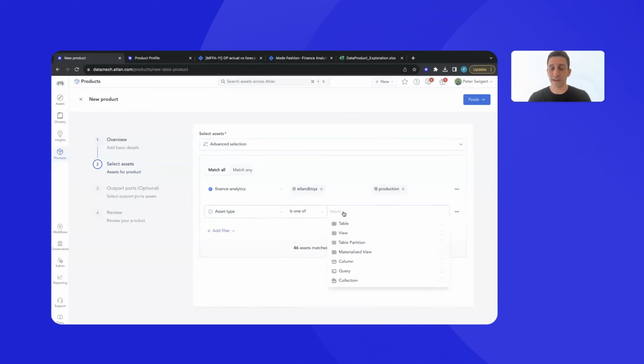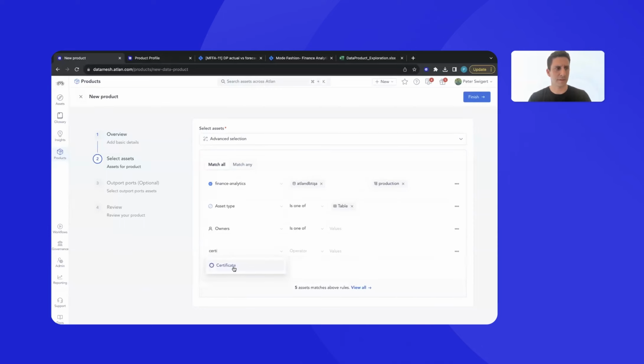Maybe your first data product is just a table. Maybe you're looking for more governance-oriented things like ownership or certifications. So with this approach, we have an easy wizard to get started to edit and create new data products, scaling from a single data asset to thousands.